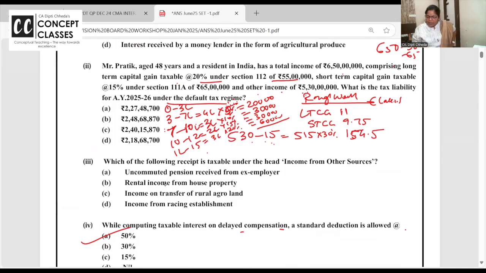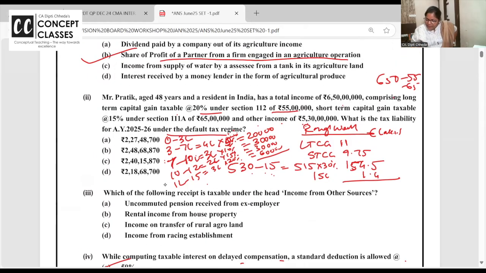Come back. What's the tax on 15 lakhs? 1,40,000. Now, because your income is exceeding 5 crores, you have to pay surcharge. But in the default tax regime, the 37% surcharge is not there. So how much surcharge should we take? 25%. Now, when I say this, what do students do?